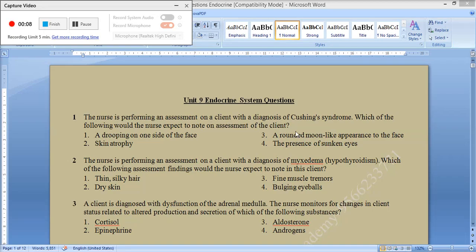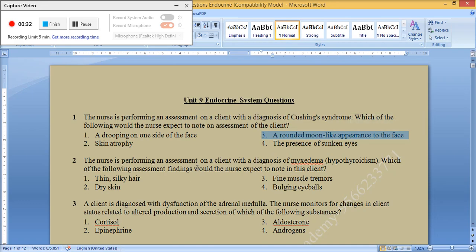Cushing syndrome. Which of the following would the nurse expect to note on assessment of the client? 1. A drooping on one side of the face. 2. Skin atrophy. 3. A rounded moon-like appearance to the face. 4. The presence of sunken eyes. The correct answer is 3. A rounded moon-like appearance to the face.